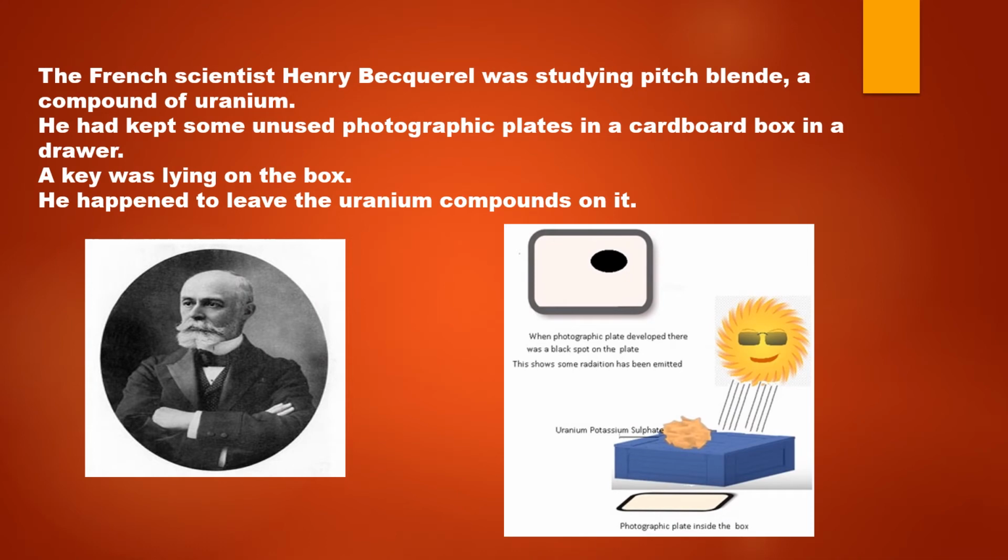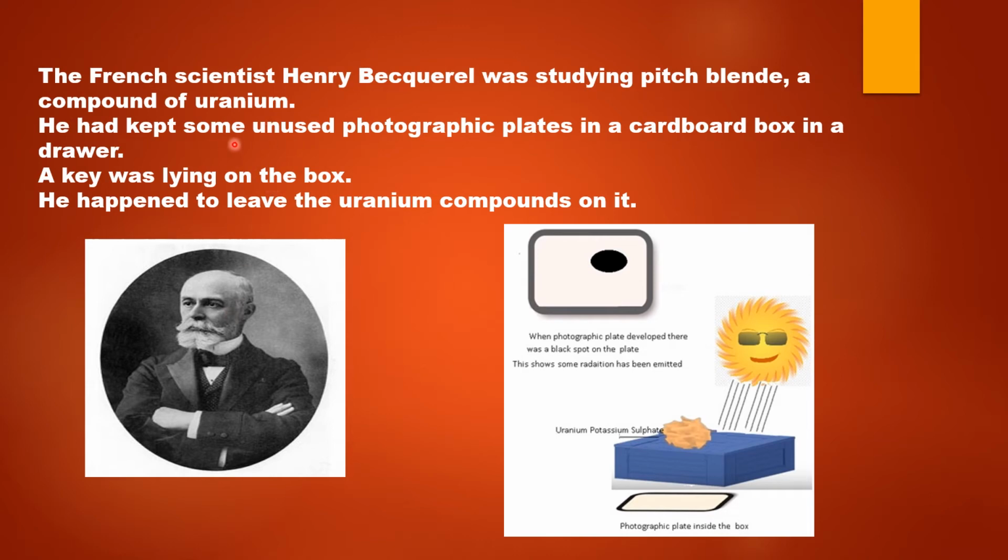The phenomenon of radioactivity was discovered by chance, and this was done by a French scientist by the name Henri Becquerel. Henri Becquerel was studying a compound called pitchblende, which is a compound of uranium. In the previous slide, we have already seen that uranium is a radioactive substance. But Henri Becquerel did not know about uranium as a radioactive substance at that time.